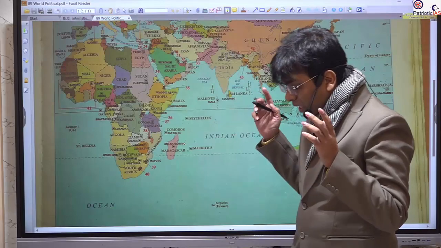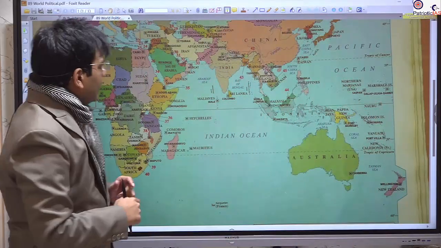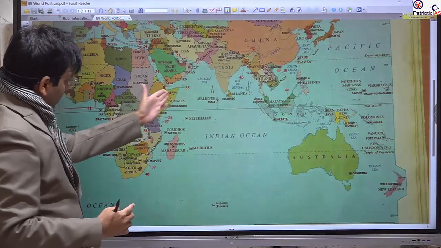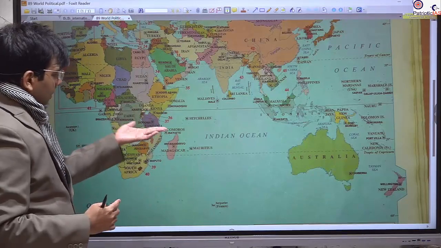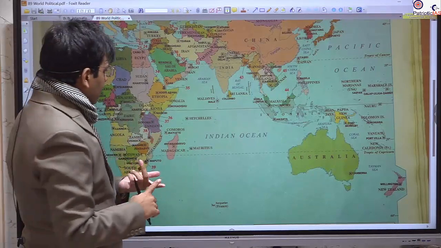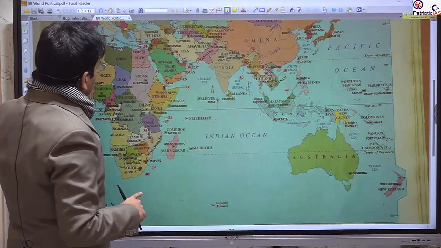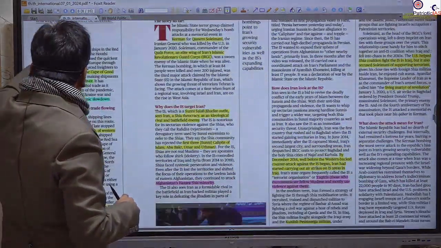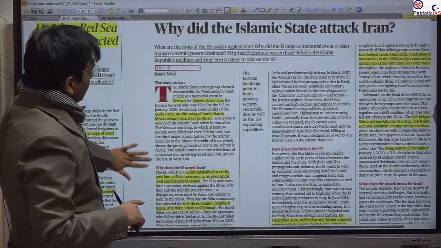So it is giving an opportunity as well as a challenge for India. Your answer should be like that. Cause of concern: long route, more fuel, more cost. Second, insurance cost has increased. Third, wastage has increased because the delivery time has increased. So these are the concerns. All this has been covered under this particular news article.